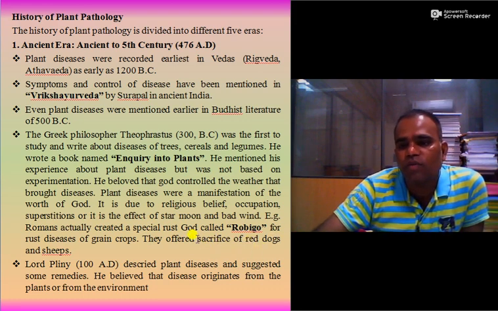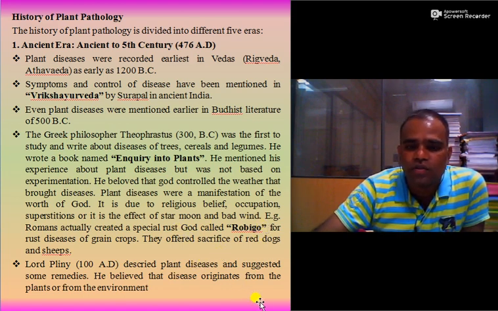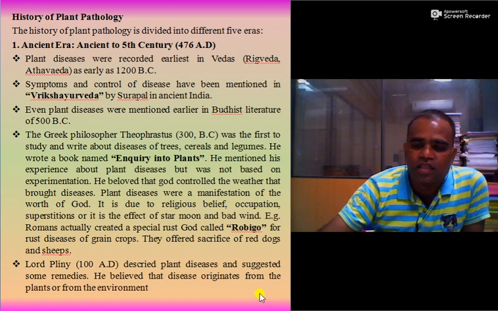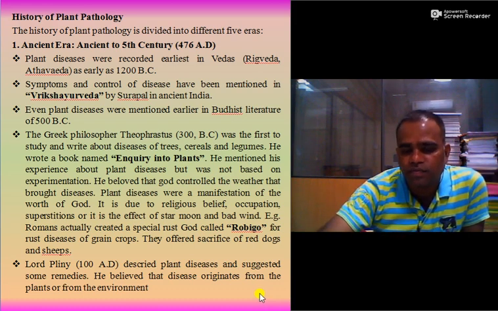So this is one of the cultures which was also in the Roman society. So you must keep in mind Vruksh Ayurveda by Surpal, Inquiry into Plants by the Greek philosopher, and the rust god called Robigo. Pliny has described plant diseases and also suggested some remedies, and he believed that diseases originate from the plants or from the environment.